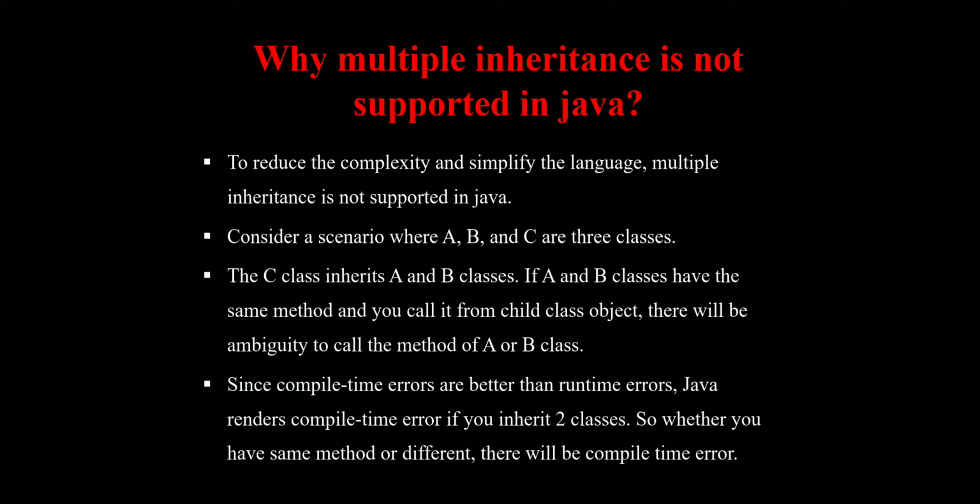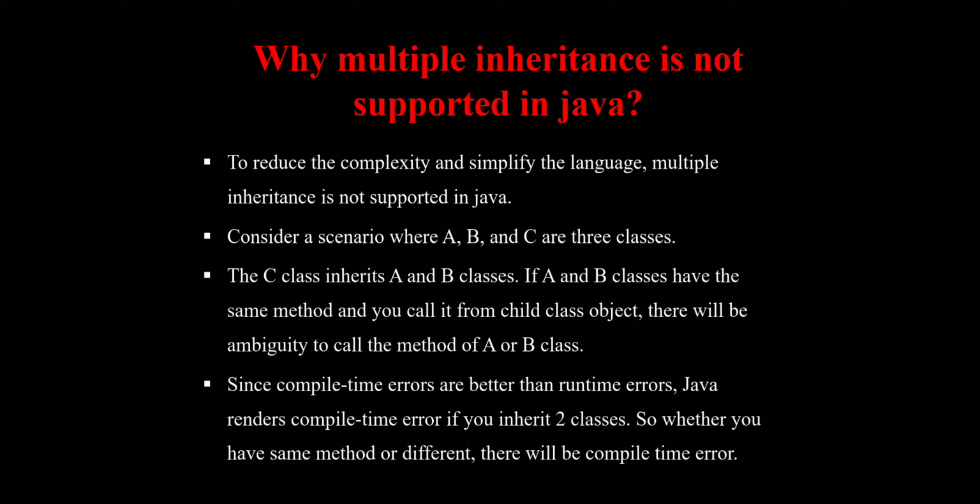The compiler will give an error because the C class is having the same methods of A and B. It is going to confuse which method or which functionality from which class the derived class is going to have. Because of this problem, multiple inheritance is not supported in Java.